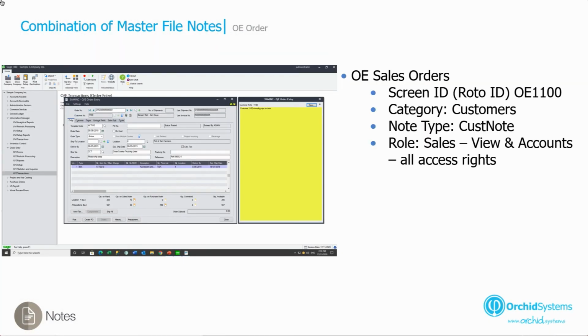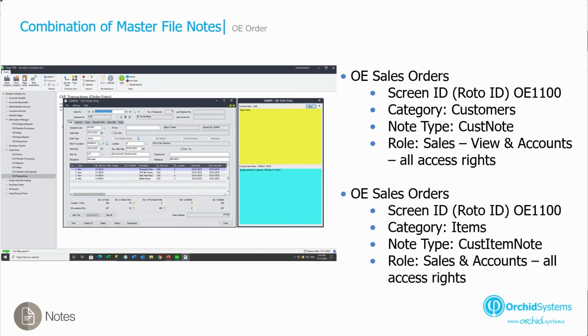The next scenario we're going to look at is how to display these same customer notes, CustNote, against the OE sales order entry screen and have the same access rights. Sales can view only and accounts have all access rights. And then we're going to add another note to this OE sales order entry screen. And this note is going to be a combination of the customer number and item number. So an item specific note per customer. And the sales and accounts role will have all access rights to edit, view, modify and delete these notes.